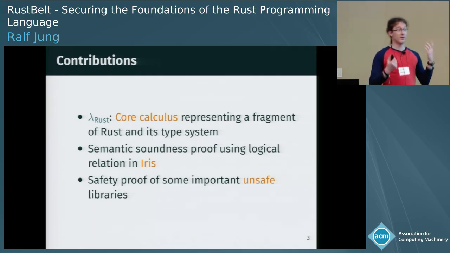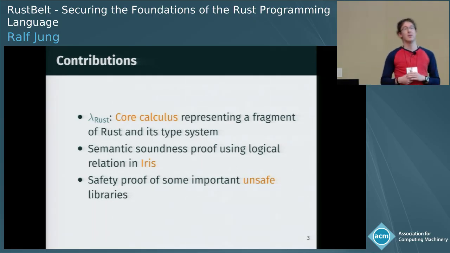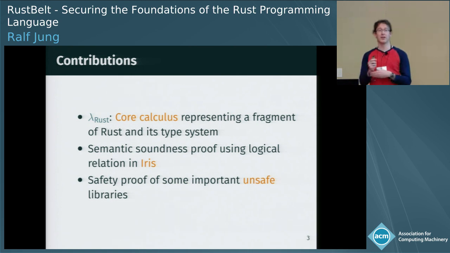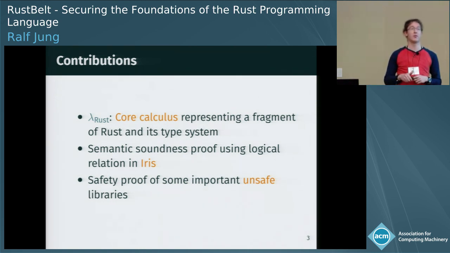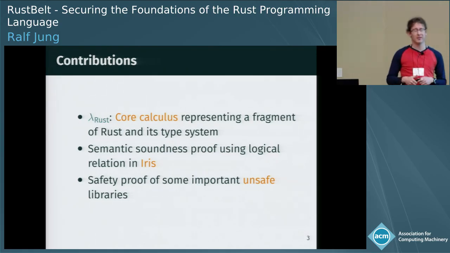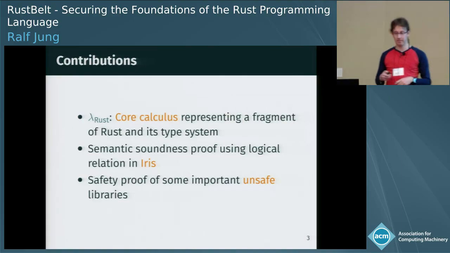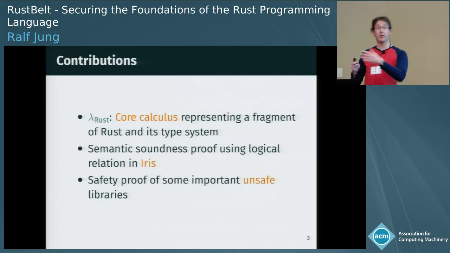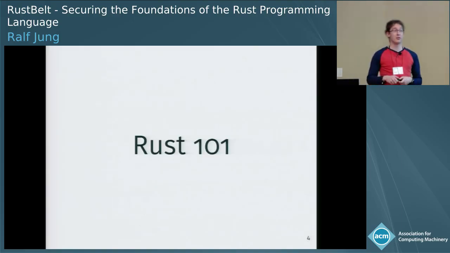We have proven semantic soundness of λRust by giving it a logical relation in Iris, which gives us not just a type soundness result, but also a way to reason about unsafe code. And then we've applied this and reasoned about a bunch of the interesting and important unsafe code that comes in Rust's standard library. Before I go into these contributions, however, I will teach you a little Rust.